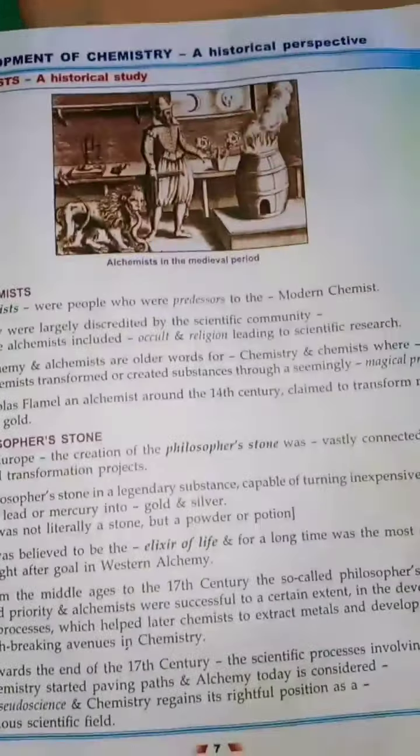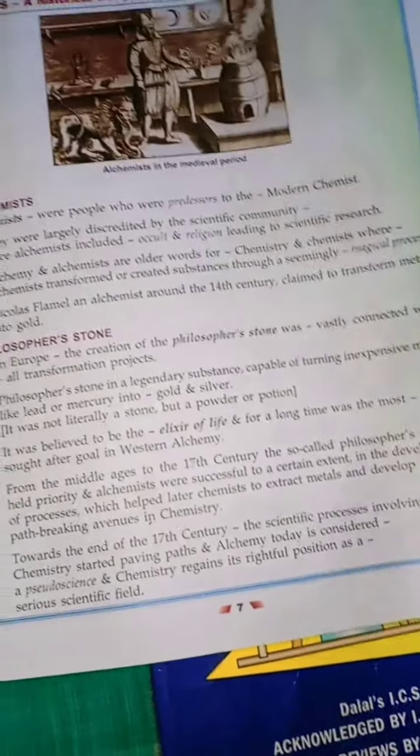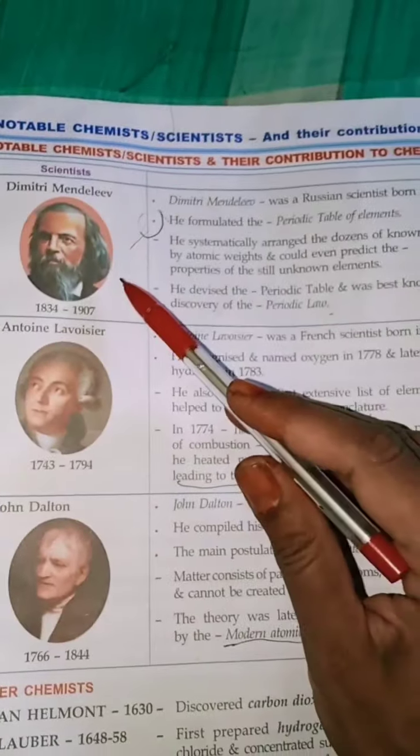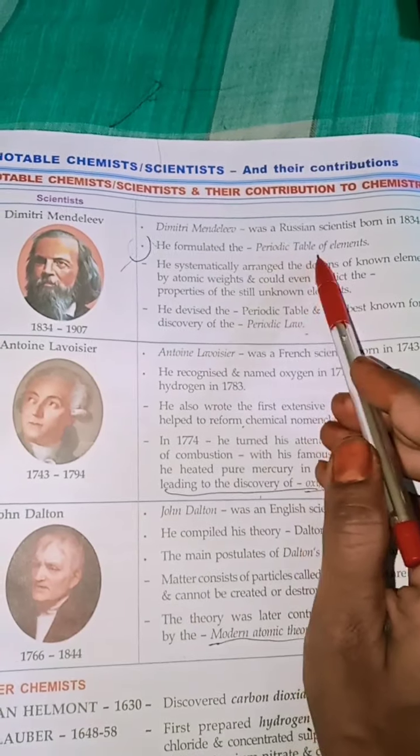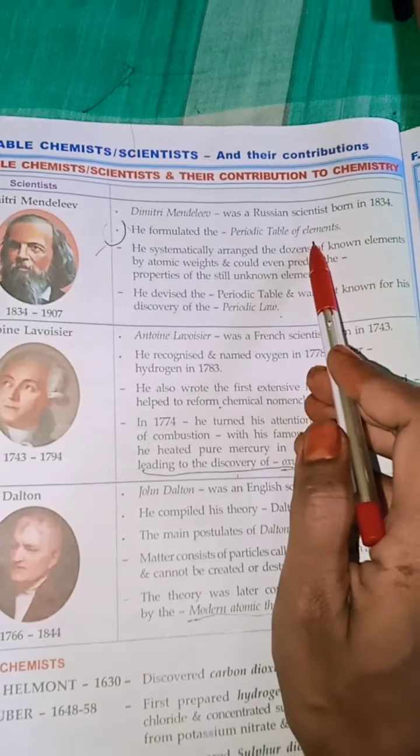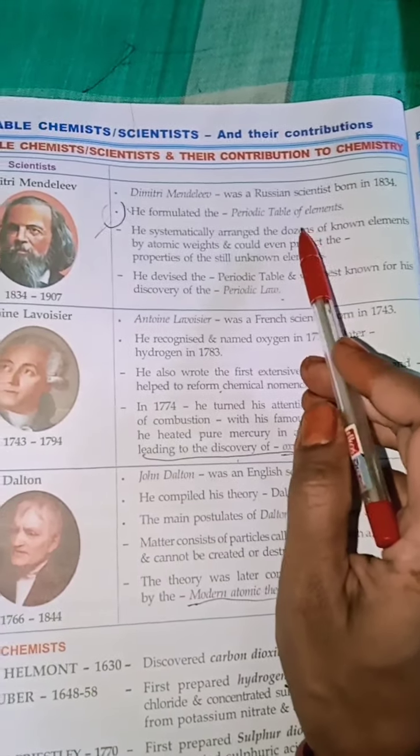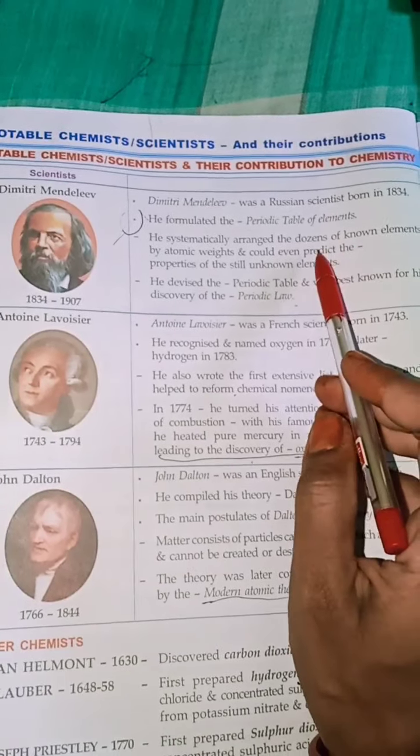Then we move to the alchemist portion. Alchemists were people who were considered to turn anything into gold. Here we don't need to go through the detail. We'll move on to the next page, that is contribution of scientist. Dmitri Mendeleev formulated the periodic table, which consisted of the arrangement of elements in the form of their increasing atomic numbers.